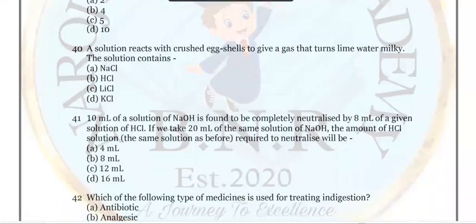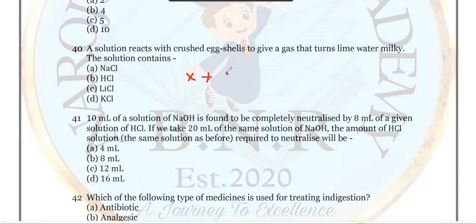Now look at question number 40. A solution reacts with crushed eggshells to give a gas that turns lime water milky. The solution contains, a very interesting question. Let me take the solution as X. X reacts with crushed eggshells.